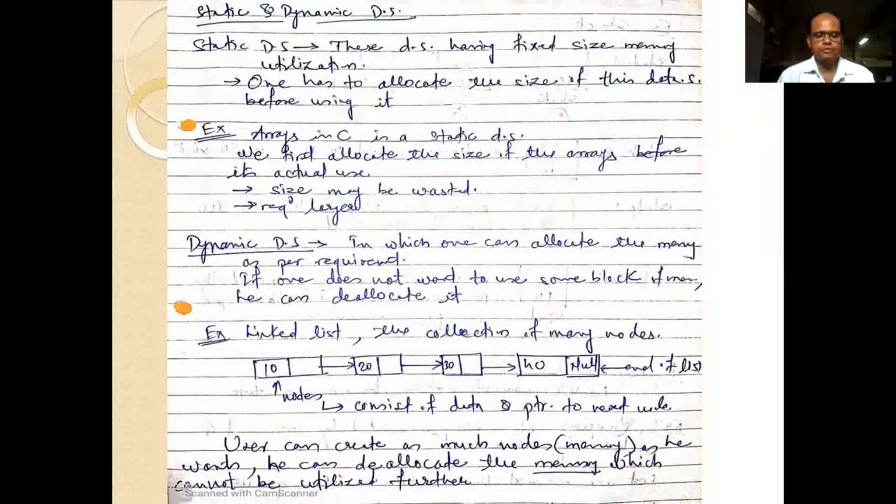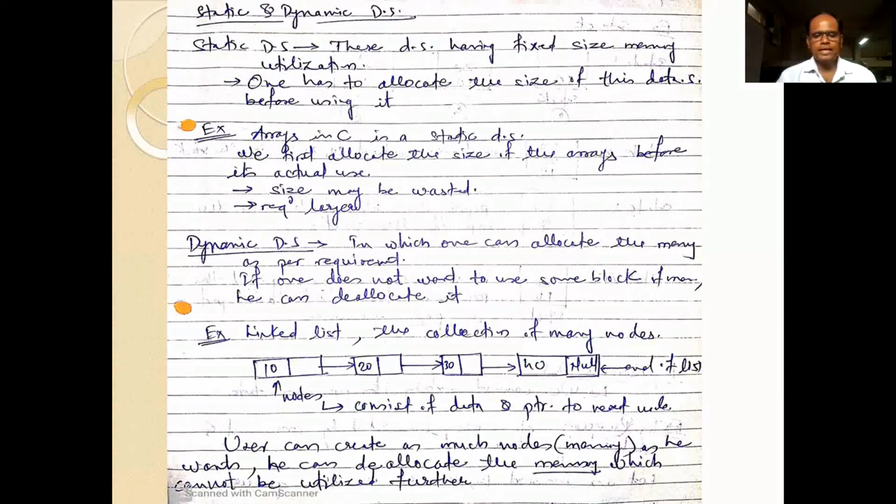The first part consists of data, and the second part consists of the address of the next node. If you observe the first node, in the first part we have stored the data value, that is 10, and in the second part of that block we have stored the address of the next node. That is the representation of the linked list.